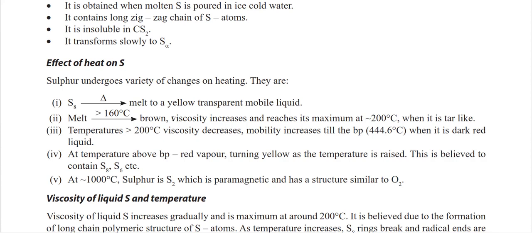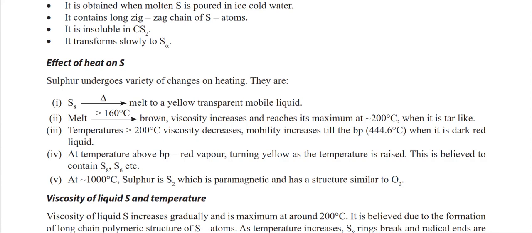And this is one of the important things; in most competitive exams it will come. The viscosity increases when I am heating sulfur above 160 degrees centigrade and below 200 degrees centigrade.